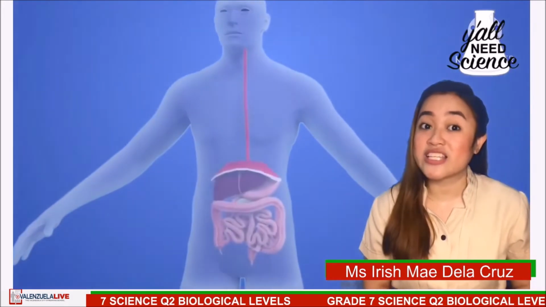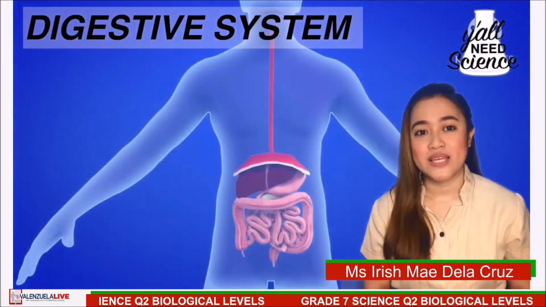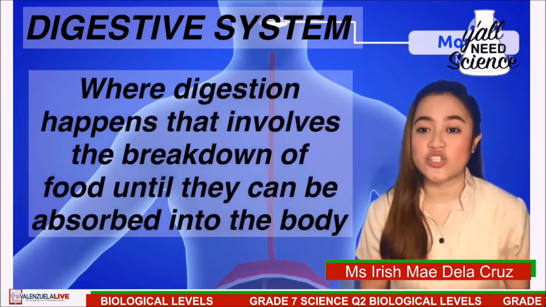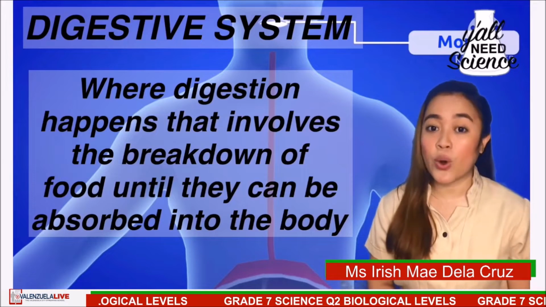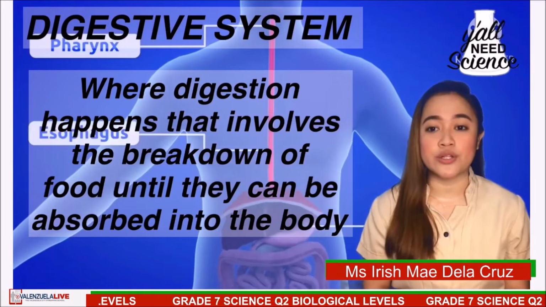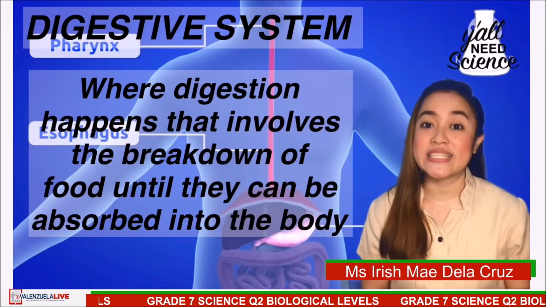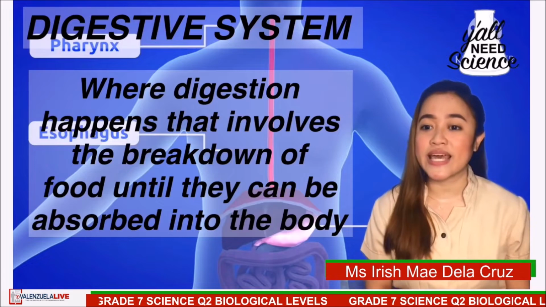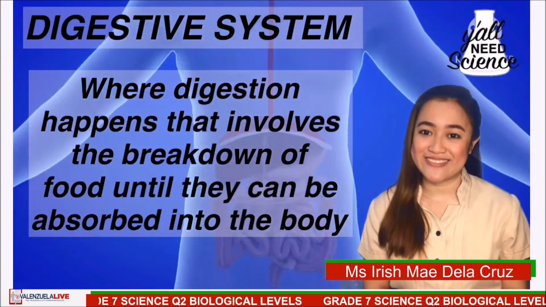How about the digestive system? The digestive system is where digestion happens. That involves the breakdown of food into smaller and smaller components until they can be absorbed and assimilated into the body.